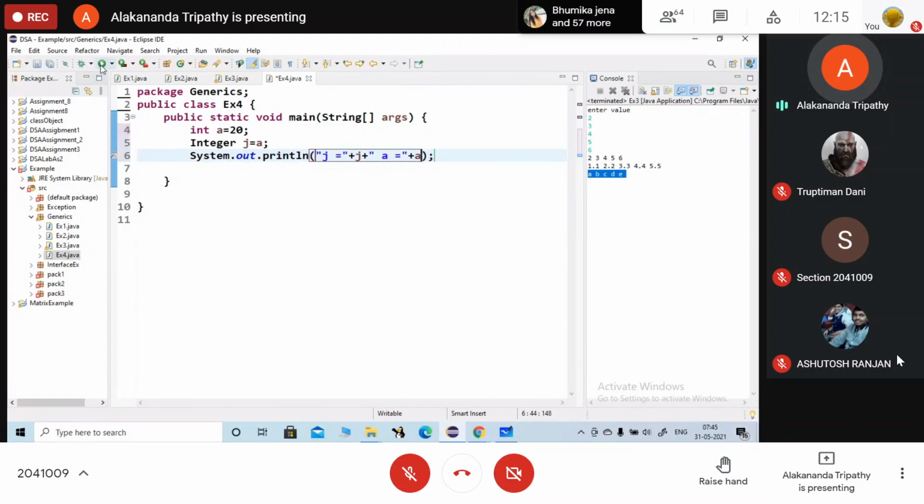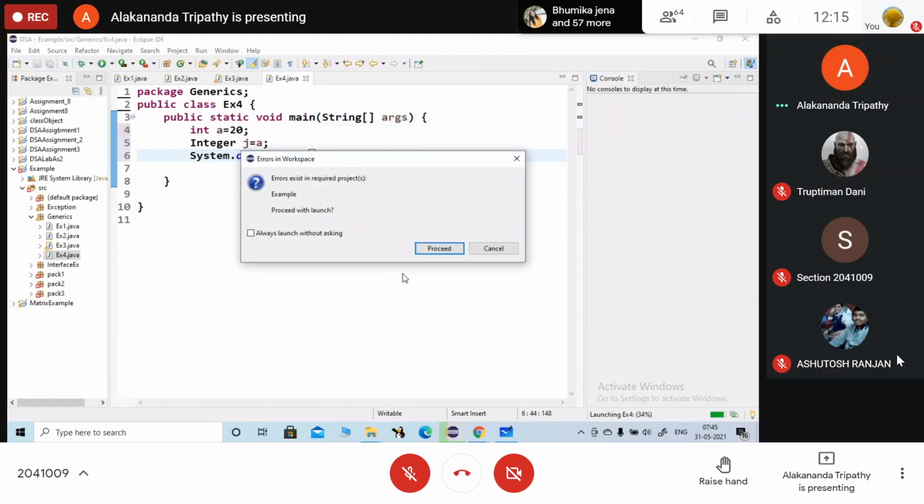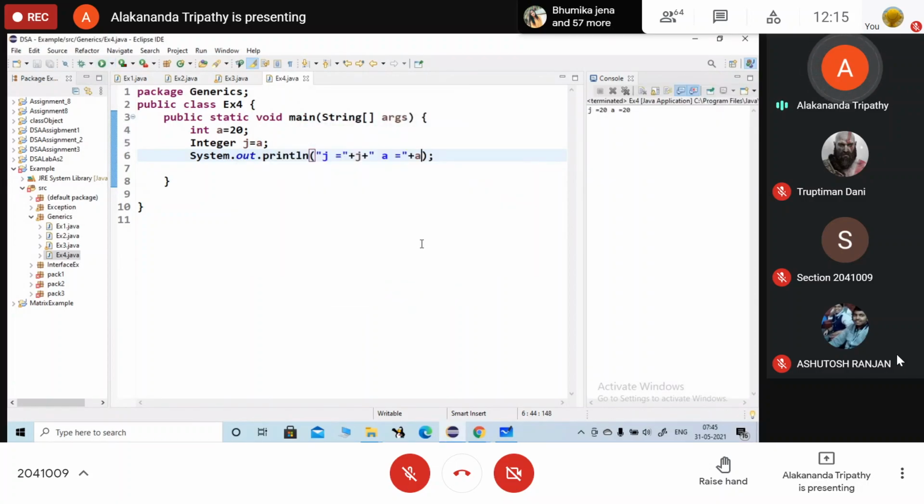When I run the code, what comes here? What are the values? j equals 20 and a equals 20. So it is known as autoboxing.